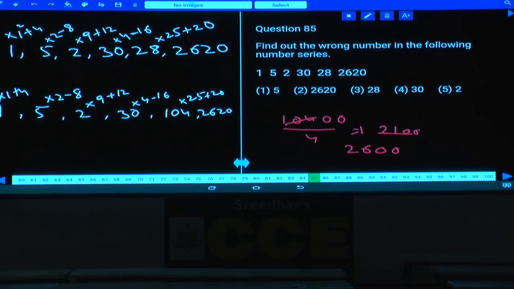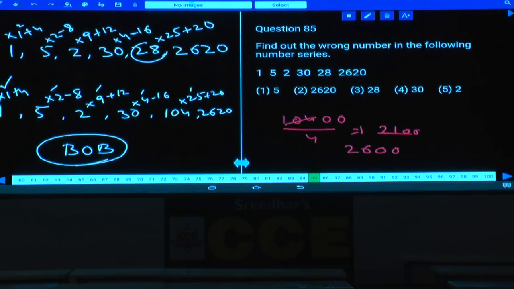Last year 2017 Bank of Baroda question, this one. This was given in the original examination, Bank of Baroda. Hence what are the numbers here? 1 square, 2, 3 square, 4, 5 square. And what are the additions and subtractions here? Plus 4, minus 8, plus 12, minus 16, plus 20. Then what is the wrong number here? The wrong number in this one is 28. In the place of 28, we should have 104. Done with this? And this is about question number 85. 85, choice 3 is the answer.